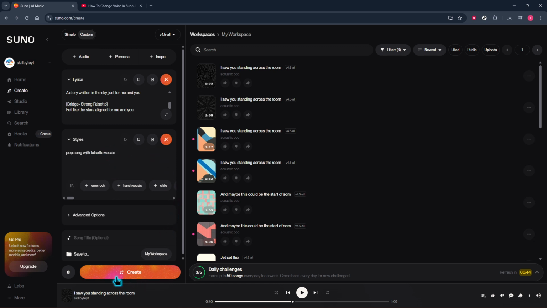If the result comes back too breathy, try swapping airy tone for head voice or simply falsetto without airy. If it's not light enough, emphasize soft, high voice, or light vocal style. Small wording changes can make a big difference. Combine clear vocal tags in the lyrics with a supportive style prompt, and you'll consistently get choruses that lift, verses that sit naturally, and bridges that soar exactly the way you want.